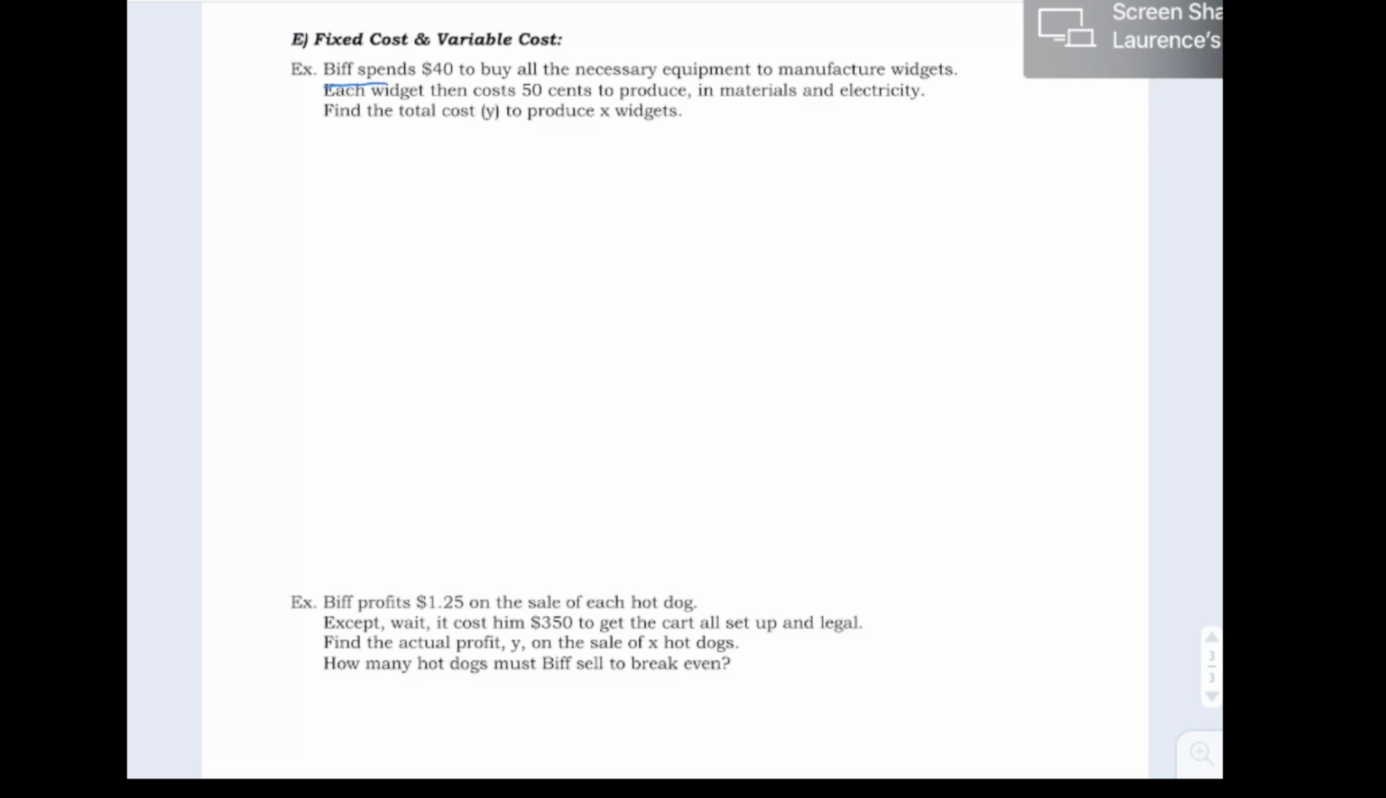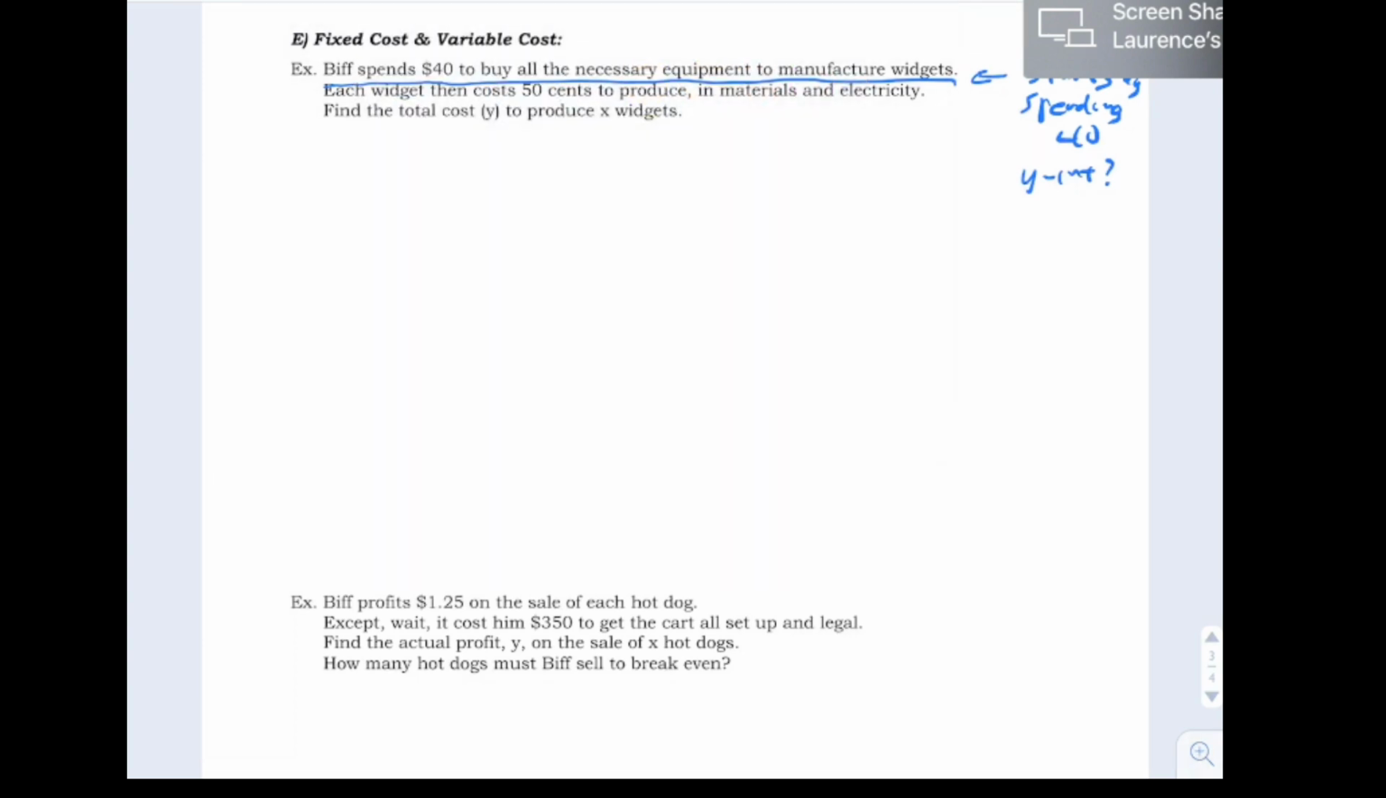Biff spends $40 to buy all the necessary stuff to get started. That's what he starts with. He starts by spending $40. Can you say y-intercept? That's where he started. Before he manufactures any widgets at all, he had to spend $40 right up front. So that is definitely suggesting, hey, I could be a y-intercept.